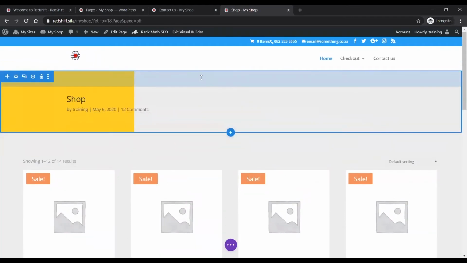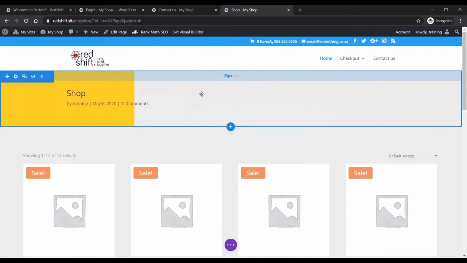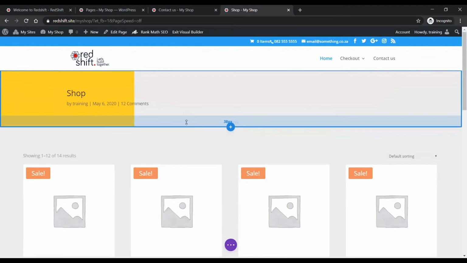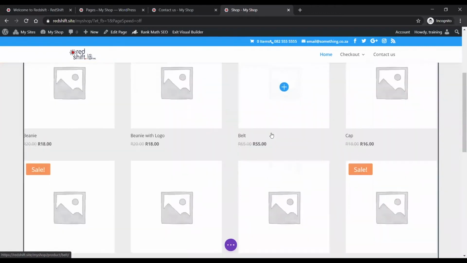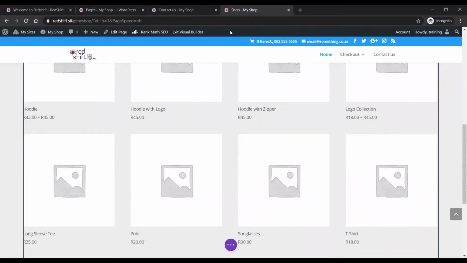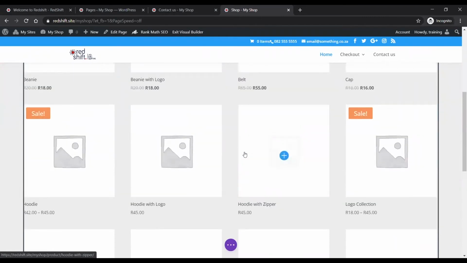Just to show you, it's called drag and drop builder because you literally can drag and drop. Where you see that there's a bit too much space or whatever, you just click and drag until it looks right for you. Okay, and that's it, John. That's how you create a shop on any page or part of shop on any page.